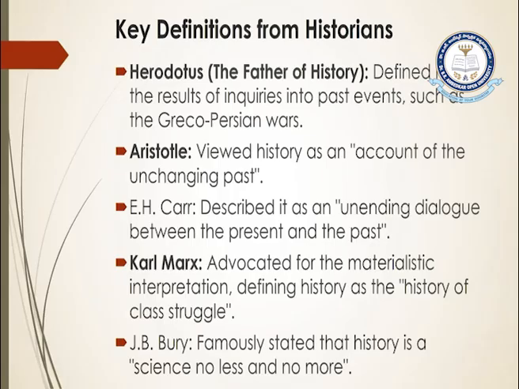After Herodotus came Thucydides, also a Greek, who wrote in a scientific way, discussing cause and effect in the Peloponnesian wars. Then Aristotle viewed history as an account of the unchanging past.